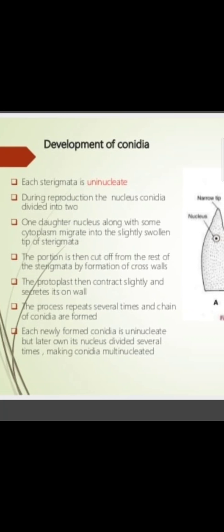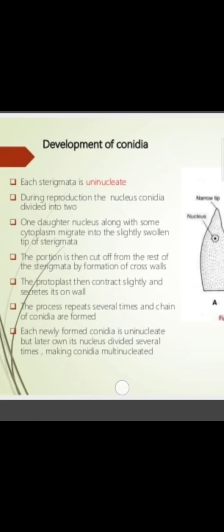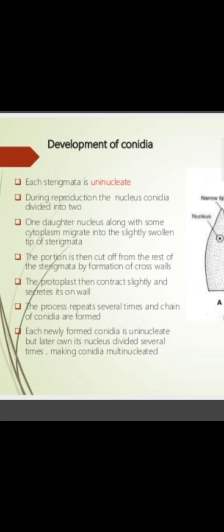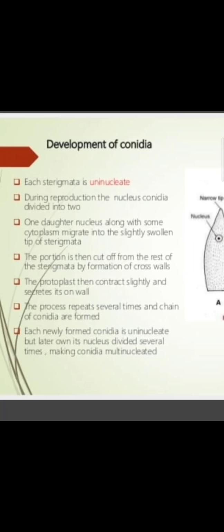Next, the protoplast then contracts slightly and secretes its own cell wall. You are observing cell wall deposition. The process repeats several times and the chains of conidia are formed. You can see chains of conidia are formed in this. Each newly formed conidium is uninucleate, but later on its nucleus divides several times, making the conidium multinucleate. So how is a conidium developed? The structure responsible is the sterigmata. So it is the development of conidia.